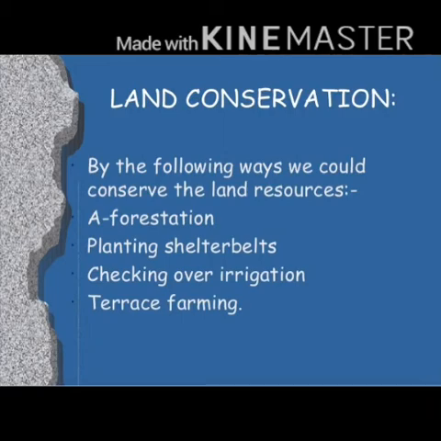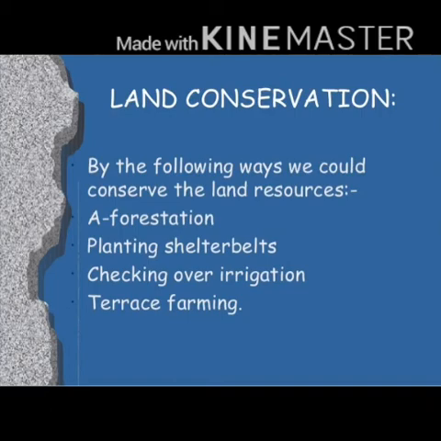The third one is that plans should be made for proper utilization of the available land. As we all know, we have 30% of the land, so this limited portion of land should be used in a very planned manner. We should plan things and go according to them. In an unplanned manner, we are only destroying our natural resources.